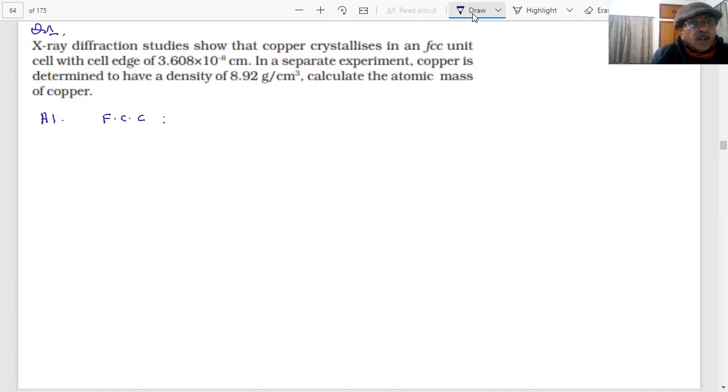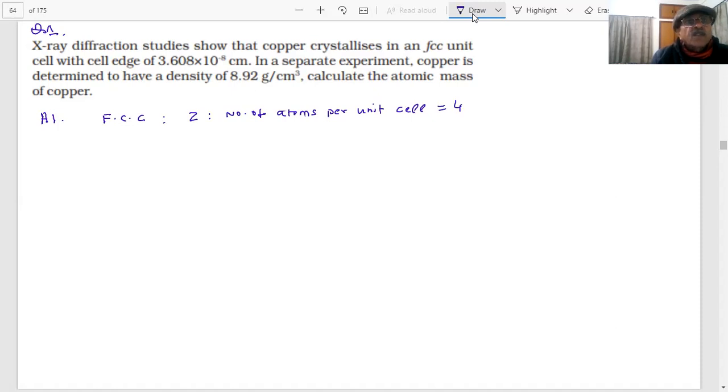Okay, all right, let us see, student. FCC, how will you write in paper, student? What is the Z value? 4, number of atoms per unit cell. Yes, sir. I will tell you the marking, if you have to write each and every step.